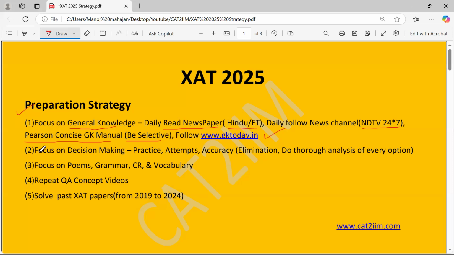Now the other area where of course you have to focus is decision making. It's a completely new section, so nothing to worry about. We're going to come up with some classes of DM also in the CAT2IIM XAT booster course. What I personally feel is the practice is essential. You can practice from the previous XAT papers and you will have a clear idea what they are expecting. Match your answers with the official answer key also.